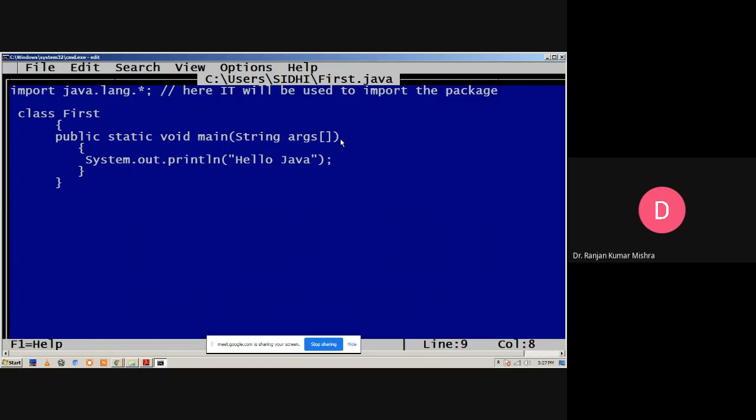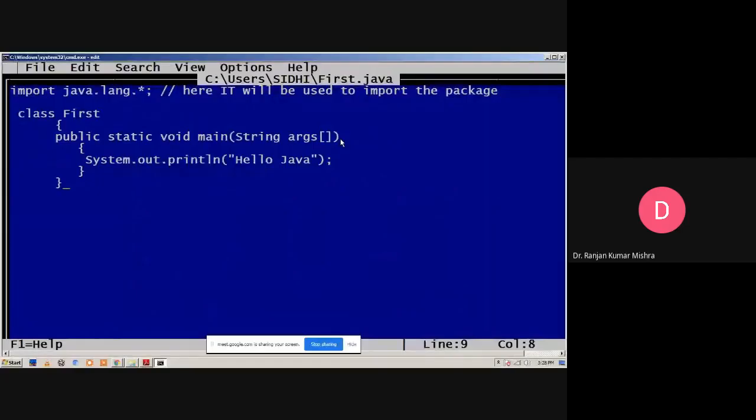Okay, the word main means this is the main method. As we know, the execution of the program will start from the main method. In the same way, in Java, the execution of the program will start from the main method. It consists of a single statement, that is System.out.println("Hello Java").